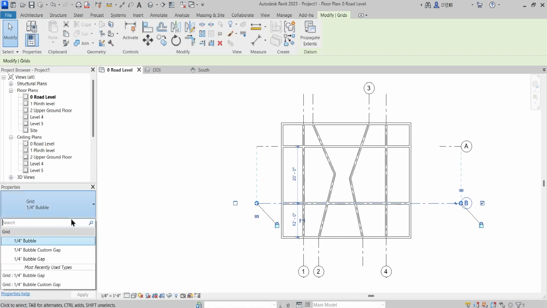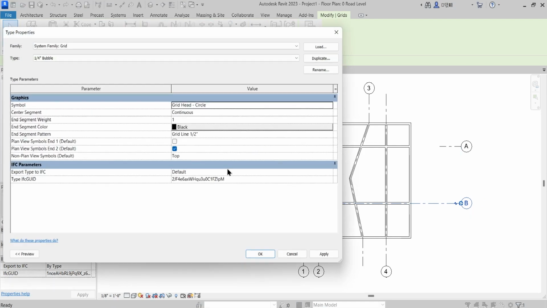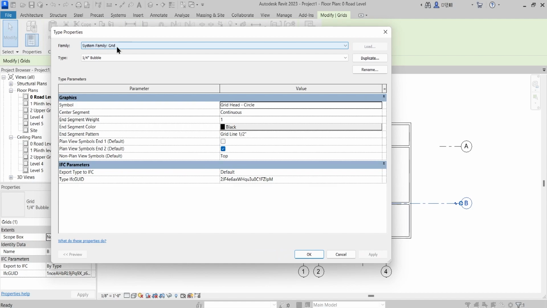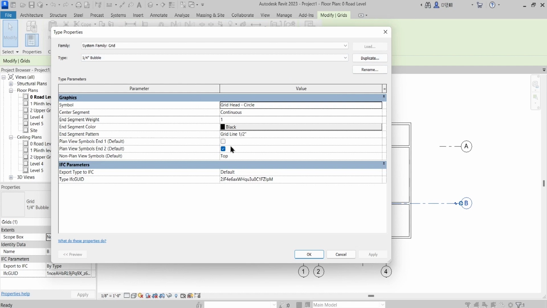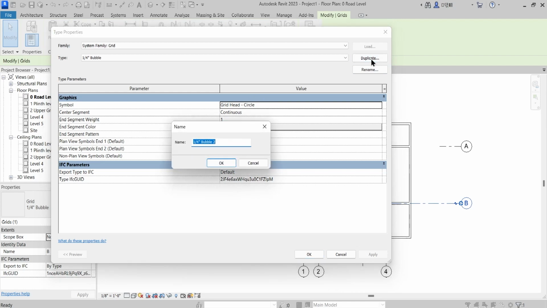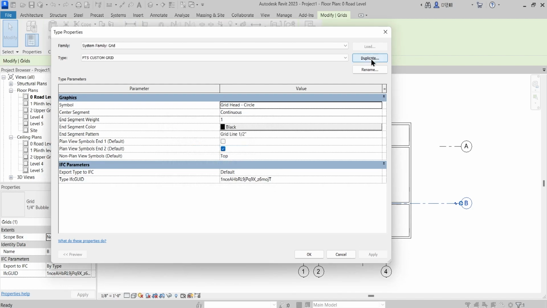Again, this is the system family, and I'm going to edit type and see the system family grid, and it references three different types, and every type has different customizations, which I'm going to show you. I'll duplicate this and call this PTS grid. Okay, PTS custom grid, and OK. Fine. So the first option is under symbols, where it references two options, whether it's circles or no bubble. For that I will go with circle, that is okay.